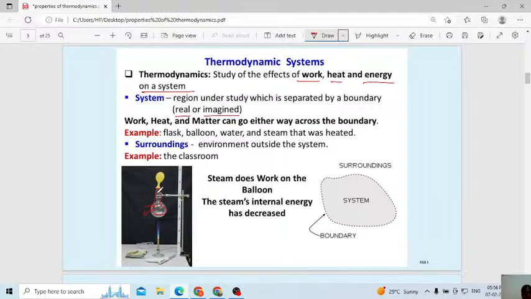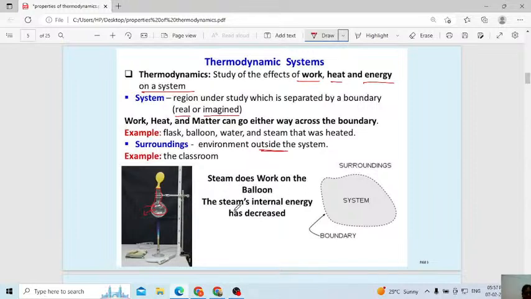Then what is the system boundary? This round bottom flask, I draw the boundary, that is the system boundary. Then what is meant by surrounding? The environment outside the system. Why I am explaining this in detail is that they get confused between the system, surrounding, and boundary.